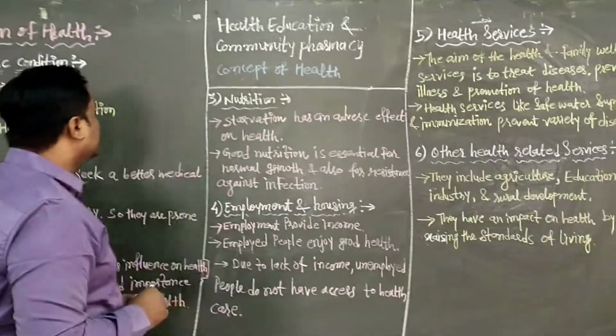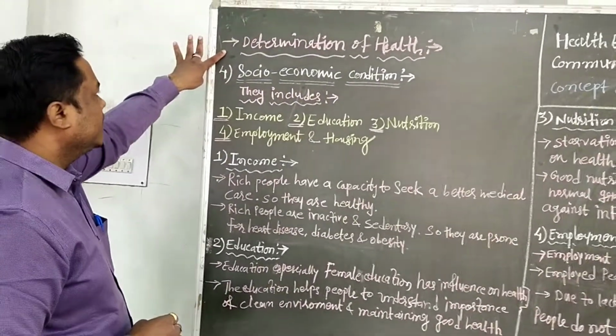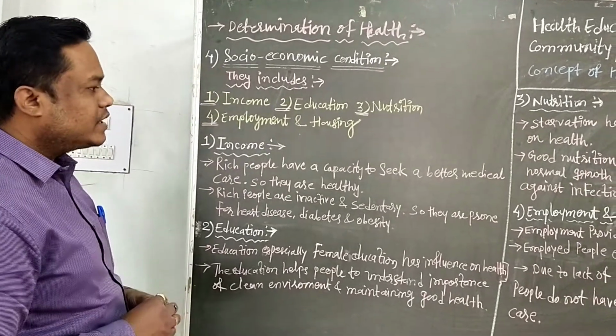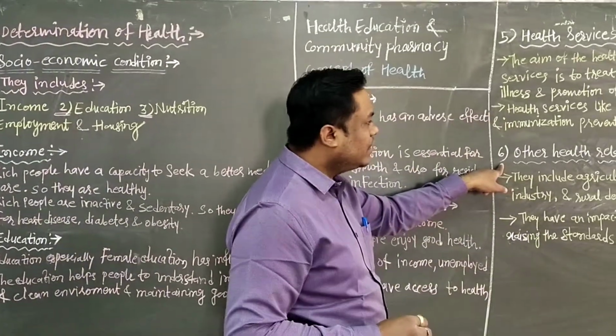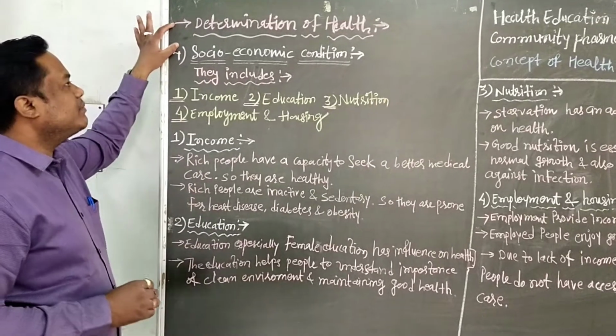Then in this lecture we have seen the determination of health. It includes first socio-economic conditions, then next health services, and last other health related services. So it includes all about the determination of health.